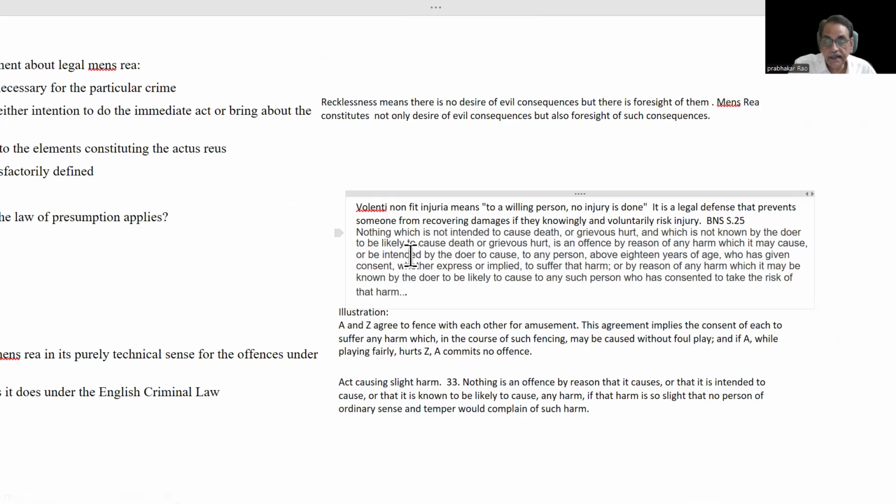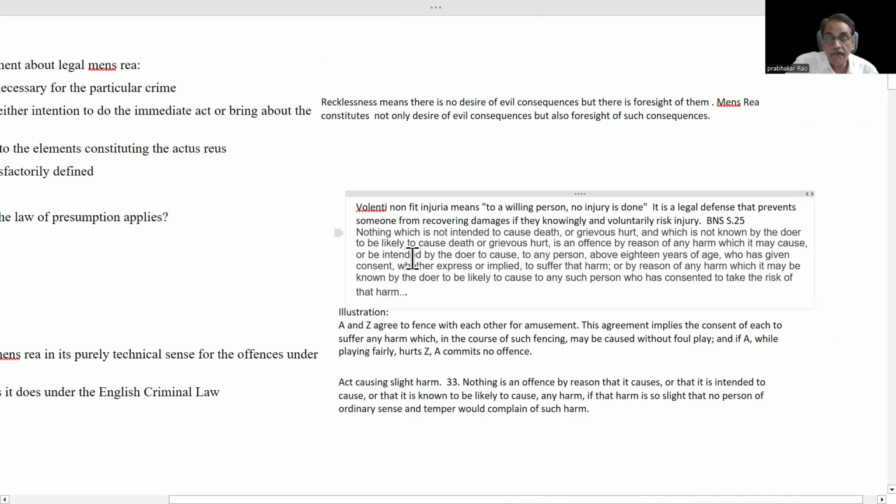If any person is ready to take a risk, and after taking that risk he faces death or grievous hurt, it cannot be an offense. The person who is doing that harm, the person who is killing that person, who is the cause of the death of that person, or the cause of that grievous injury, cannot be held responsible. He is not accused. He is not a guilty person. That is what section 25 is saying.